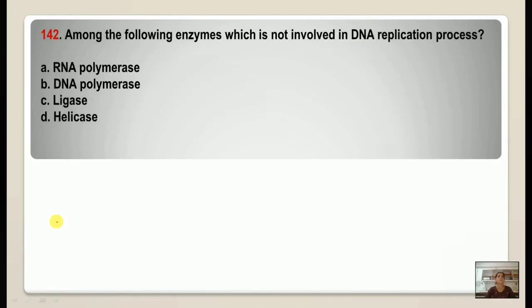Moving to the next question, 142, among the following enzymes which is not involved, we have to pick up the one which is not involved in the DNA replication process. So the correct option is RNA polymerase. All these three are involved in the DNA replication process, we know it. That is DNA polymerase, ligase and helicase.